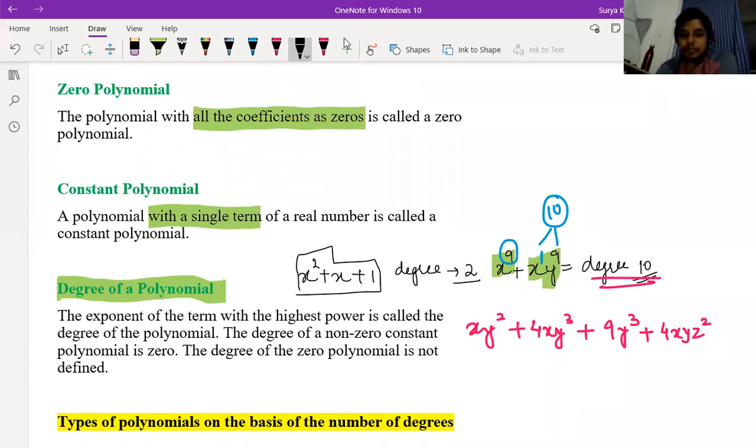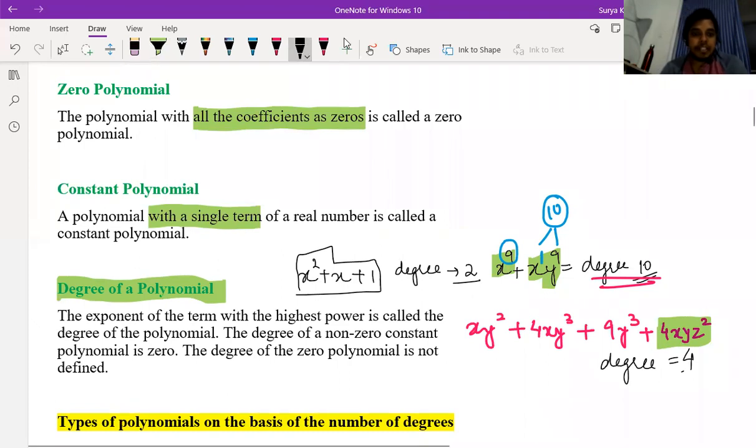How? No, sir, 4 only. Degree is 4. I think this is clear to everyone. Yes, sir. This has the highest degree: xyz square, with 1, 1 and 2, the degree becomes 4.